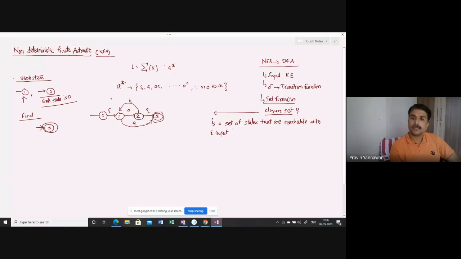It means we need to prepare a set of states that are reachable with epsilon input from a start state. Initially, this start state is one default state from where you start, or this start state can be designated.